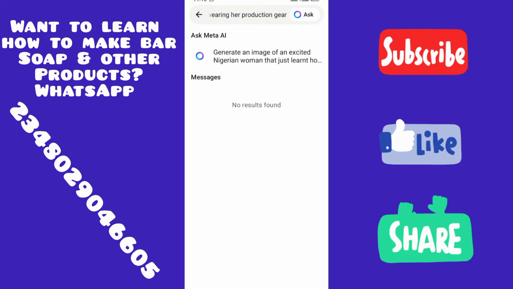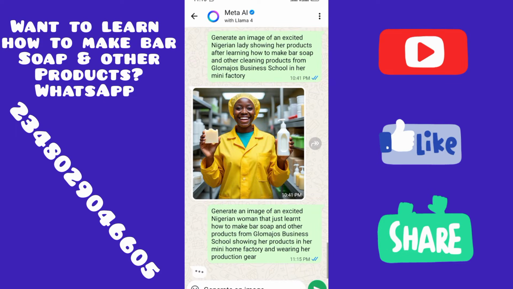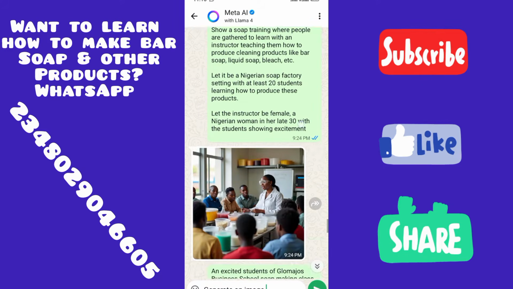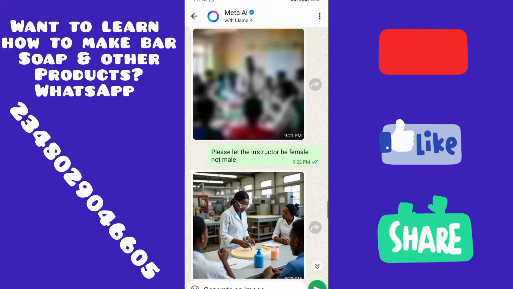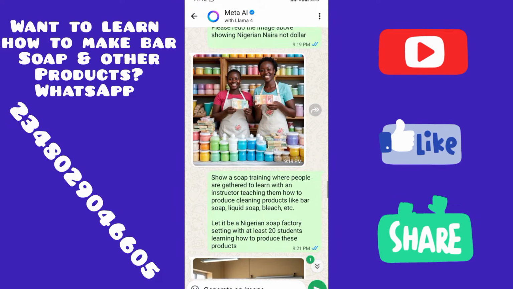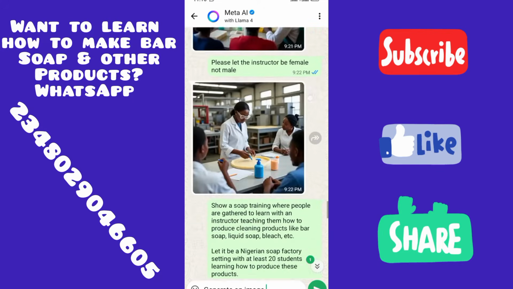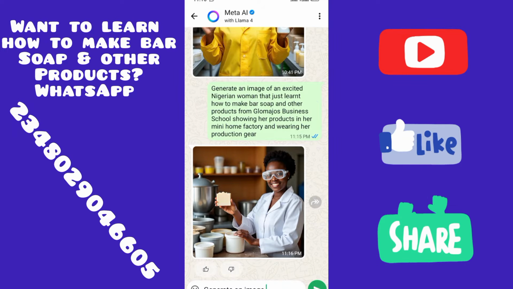So you just say ask. Once you say ask, it will come here. These are plenty that I've generated today, and these are the ones I generated earlier. Can you see them? Beautiful ones that I've generated. So just give it the prompts and Meta AI will help you to generate. See now, see the beautiful girl. Can you see what it has generated for us? So this is one way we have generated an AI image.